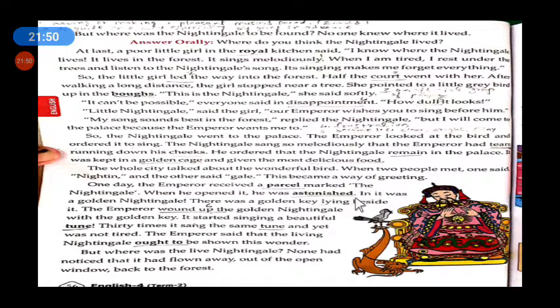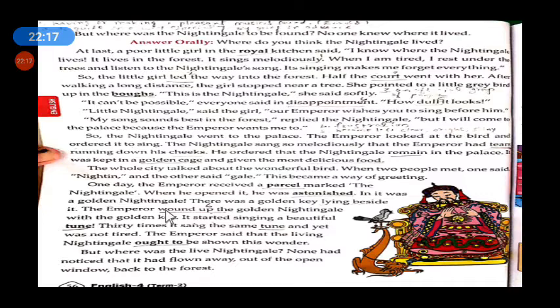So what was in that box? Let us see. Okay, in it was a golden nightingale. That is not a live nightingale, that is a golden nightingale, made of gold.